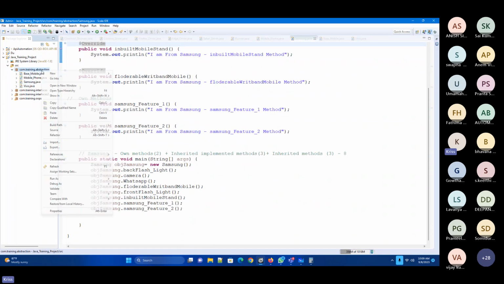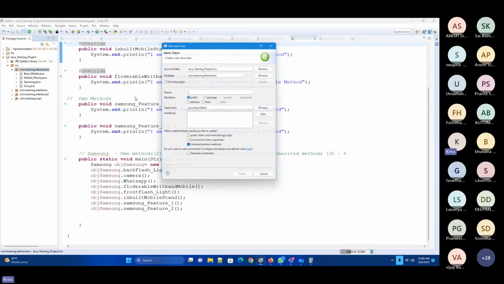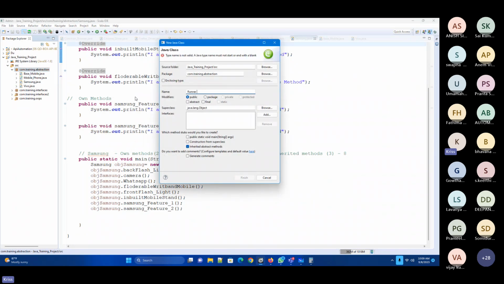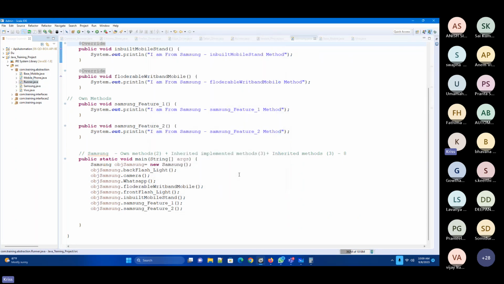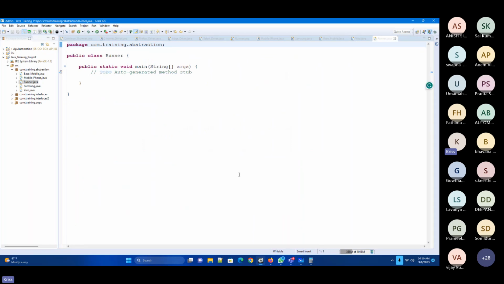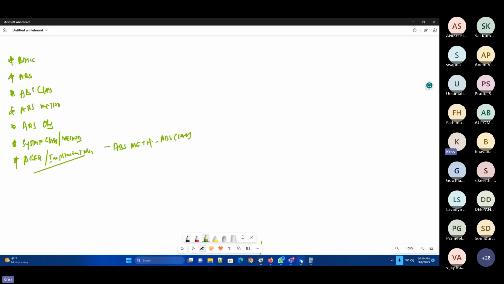Now what I'll try to do is, the last but not least, one runner class. I know that I'm going a little bit faster here, considering that you have already known this all. So that's the reason. See, now this is the same implementation. You remember, right? The first implementation, what we have done here is, in the abstraction, one abstract class and one class. So now rather than this one, I'll be saying that as a child class, because in the child class only we have extended that, right? And implemented.